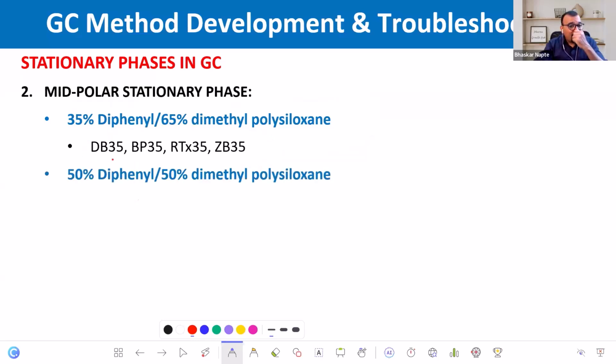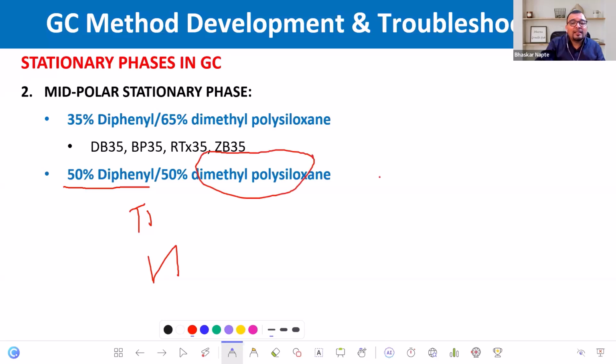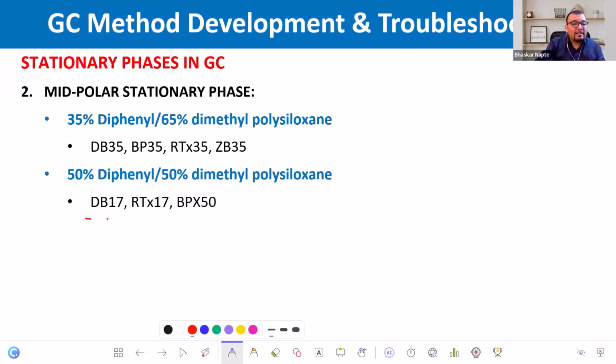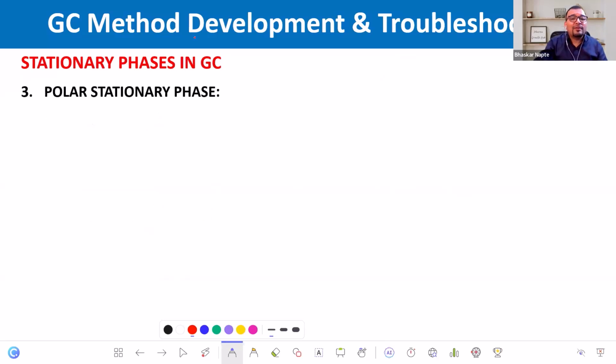Again, in the case of 50% diphenyl, you will have increased pi-pi interaction and hydrogen bonding. But the London dispersion force from the dimethyl polysiloxane is going to decrease as compared to the 35% phase. And these are the examples: DB17, RTX17, and BPX50. Now, this is one of the very popular stationary phases used in gas chromatography.